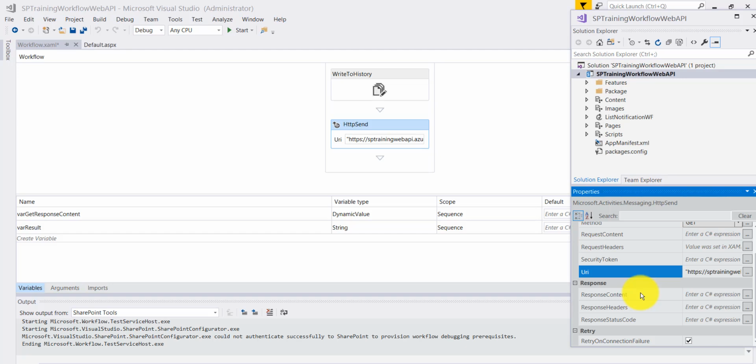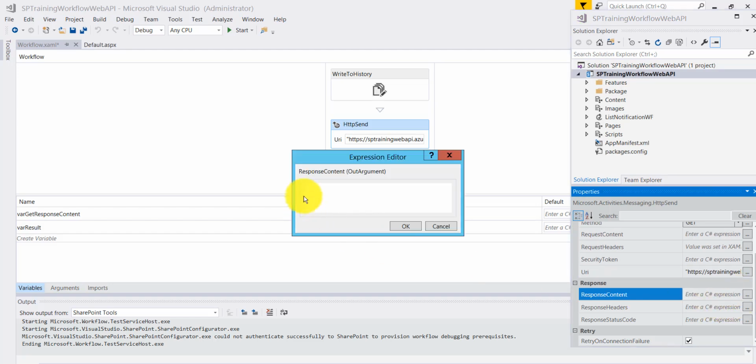Now what will be the response? The response will be stored in whatever variable we have created. The response content will be stored in var get response content.